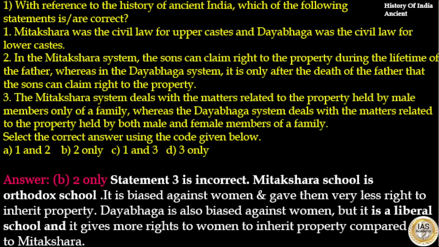Mitakshara school is an orthodox school. It is biased against women and gave them very little right to inherit property. Dayabhaga is also biased against women, but it is a liberal school and it gives more rights to women to inherit property compared to Mitakshara. So here the answer to this question is option B. Statement 2 only is correct.